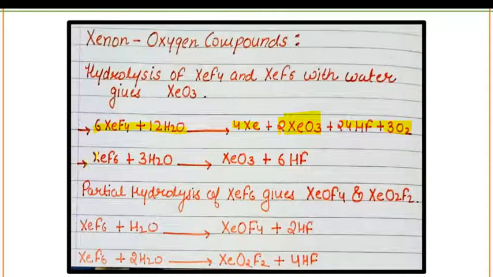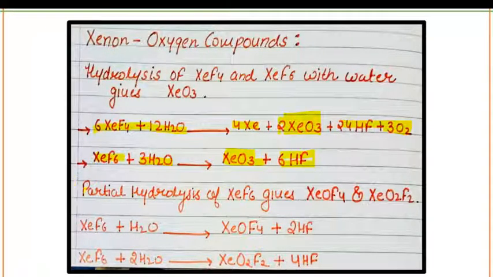When 1 mole of XeF6 reacts with 3 moles of H2O, this will lead to the formation of XeO3 plus 6HF. Okay. This was about the complete hydrolysis of XeF6. Now, the partial hydrolysis of XeF6.